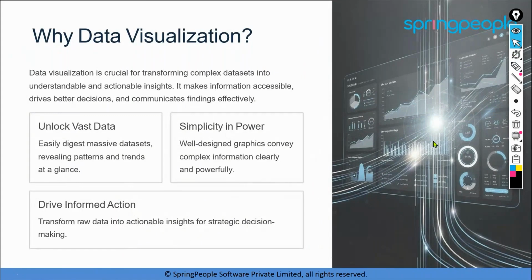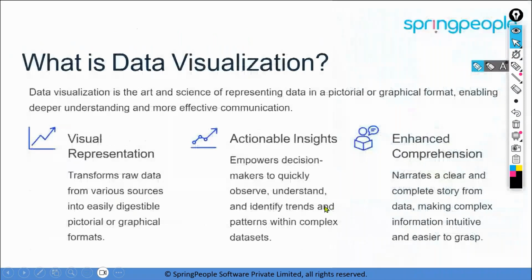Now, when we talk about data visualizations, the benefit is that you can unlock the different patterns from the data. When the data is shown in the form of visualization, it helps you narrate a story, which can ultimately help you in better decision making. So data visualization is all about converting your data into charts and graphs so that you can take actionable insights and narrate a clear story to the end user. The end user over here becomes your stakeholder.